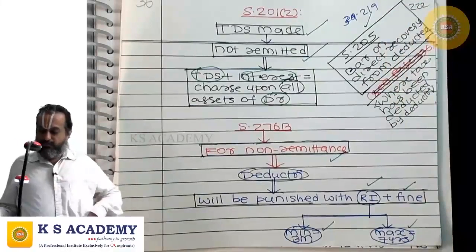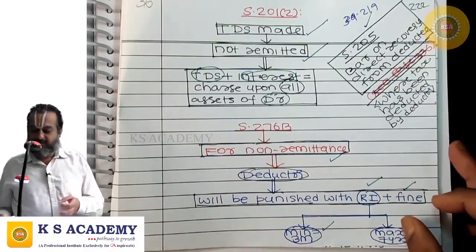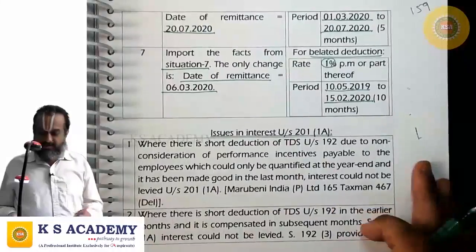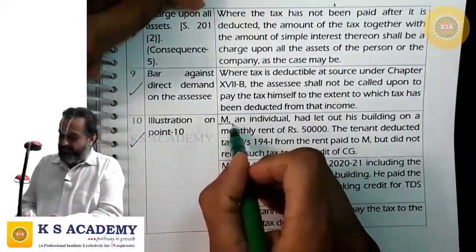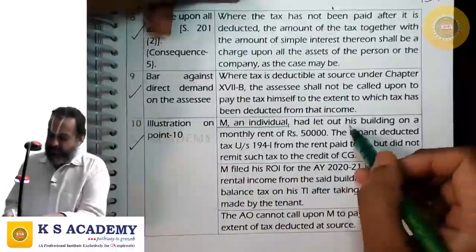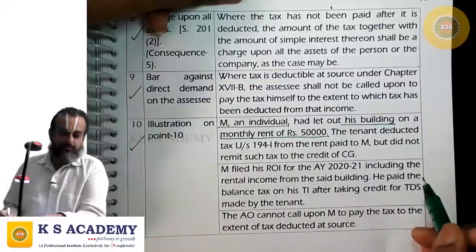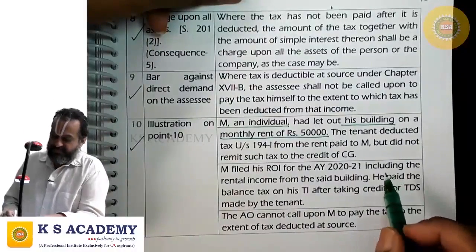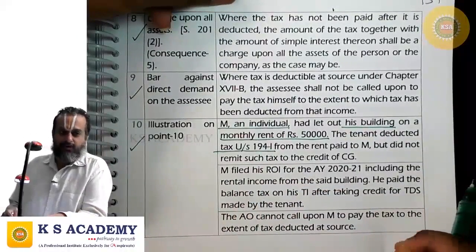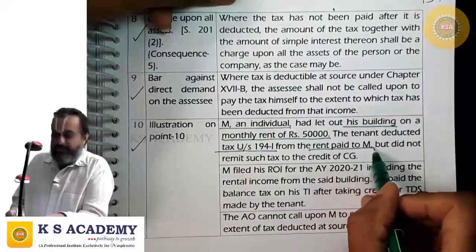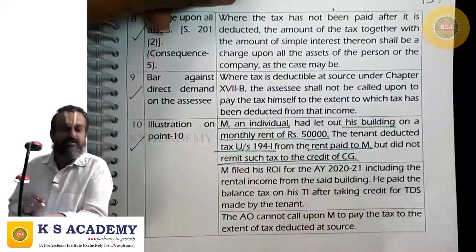Next is 205, bar on direct recovery from the deductee, where tax has been deducted by the deductor. To visualize, see this illustration. Mr. M, an individual, had let out his building on a monthly rent of 50,000. The tenant deducted tax under 194I from the rent paid to M, but did not remit such tax to the credit of central government.